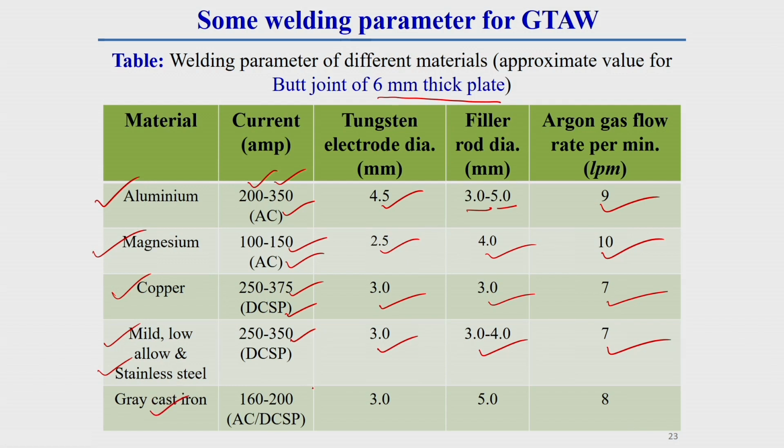If it is cast iron, that is also given. In case of cast iron, both AC or DC straight polarity we can use. Here generally 3 millimeter diameter tungsten, 5 millimeter filler wire, and 8 liter per minute argon gas flow rate is required to get a good weld. So, this is all about the TIG welding process or GTAW welding process.